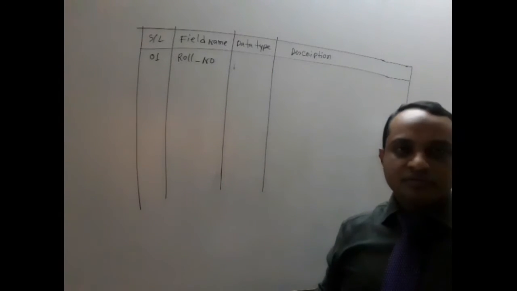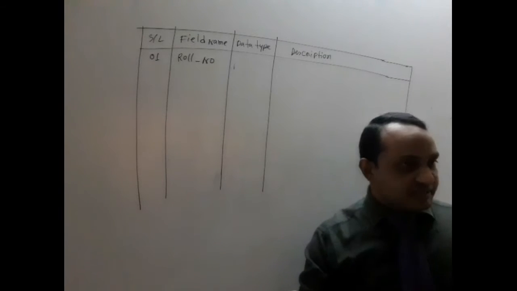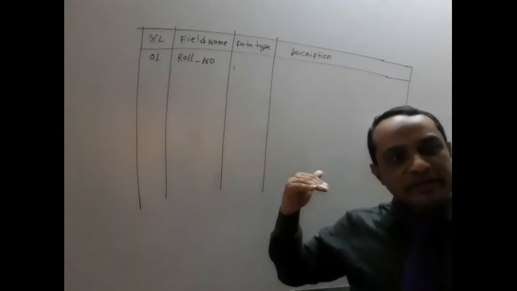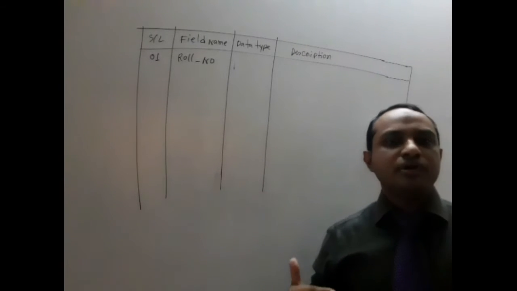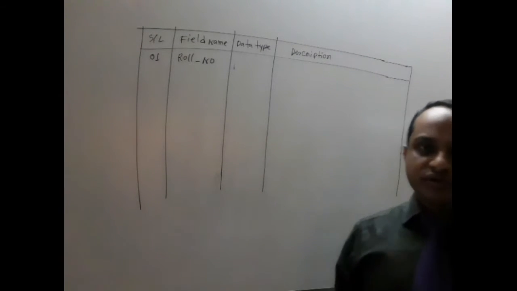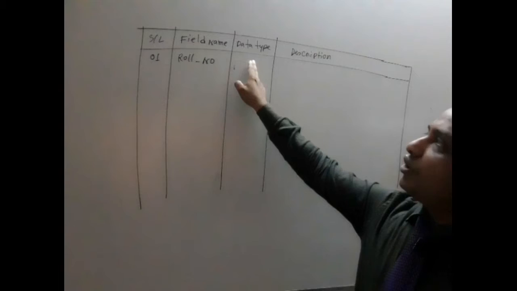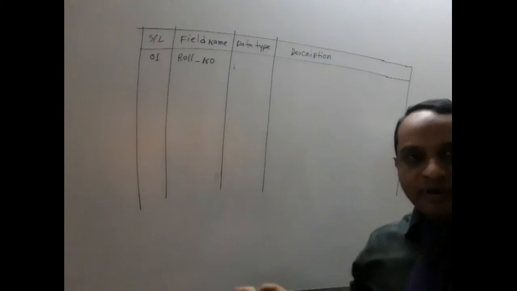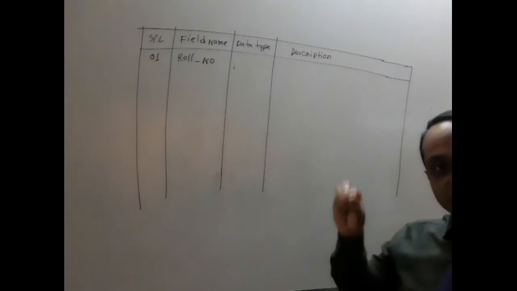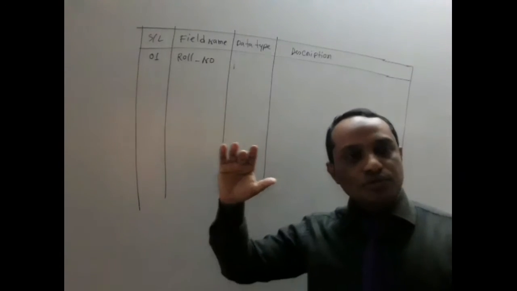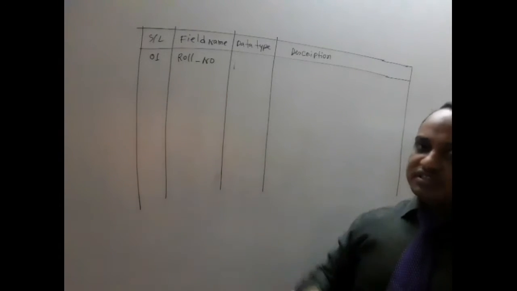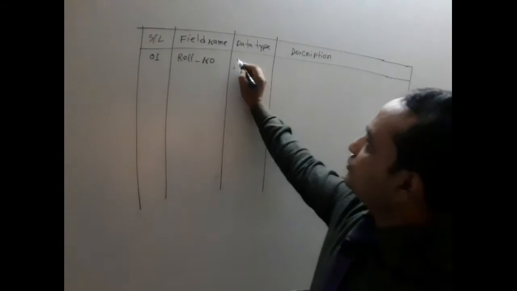Both are possible, as the roll number starts from 1 and there is no gap between one roll number to another roll number. For this reason, I should use auto number here. Roll number may be number or auto number, both are correct, as it starts from 1 and there is no gap between one roll and another roll. For this reason, I need to use auto number.